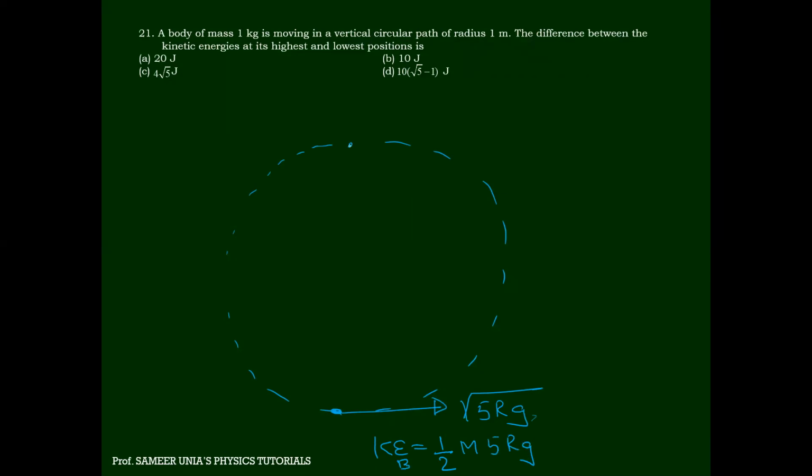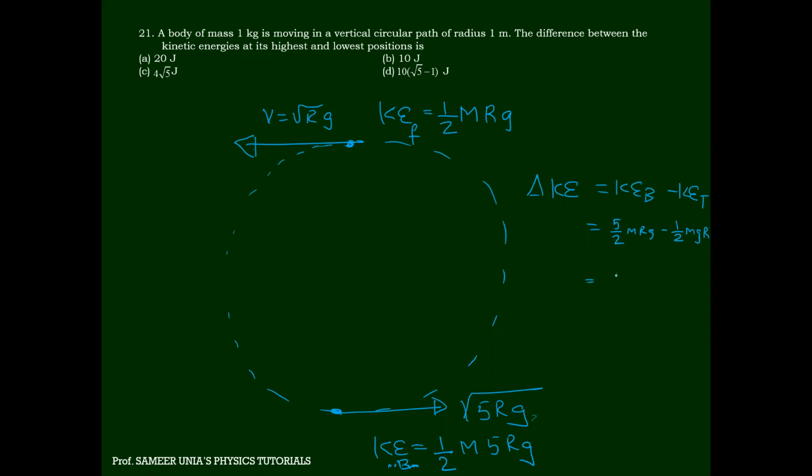Can anyone tell me what is the velocity at the topmost point? Root RG. So how much is the kinetic energy at the topmost point? Half m v square, that is half mrg. And they are asking the difference, kinetic energy at bottom minus kinetic energy at top. So it is 5 by 2 mrg minus half mrg.